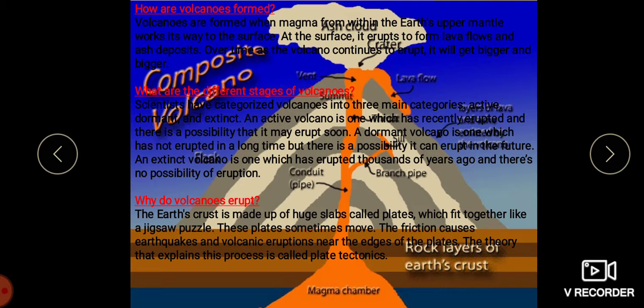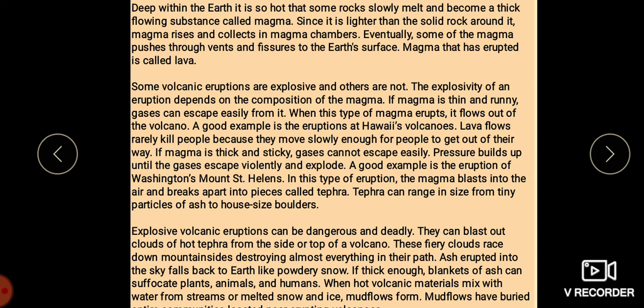There are about 600 active volcanoes in the world. For example, we have Mount Etna and Mount Stromboli in Italy, St. Helens in USA, Mauna Loa in the Hawaii Islands and Pinatubo in the Philippines. Apart from that, we have many other volcanoes.